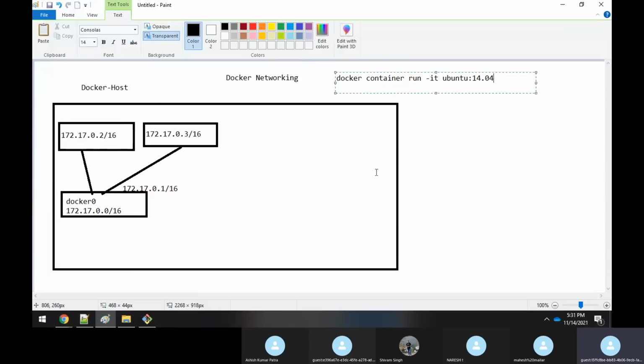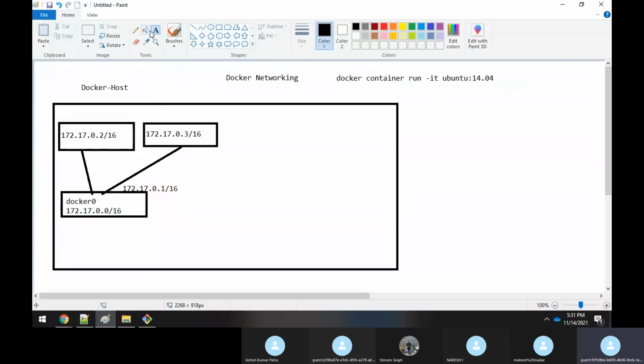If I do it, Docker will create one more network interface here. On the fly, it will create one more network interface.